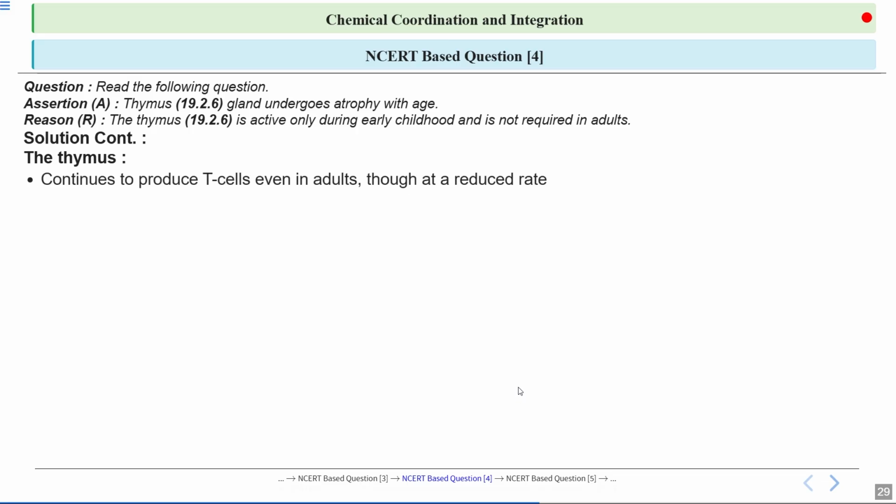It continues to generate T cells in adults, at a slower pace than in childhood. This gradual decline reflects its role in immune system maturation and adaptation. While its activity diminishes with age, it still contributes to maintaining immune function throughout life. It sustains immunological memory by nurturing T cells which recall past pathogens.